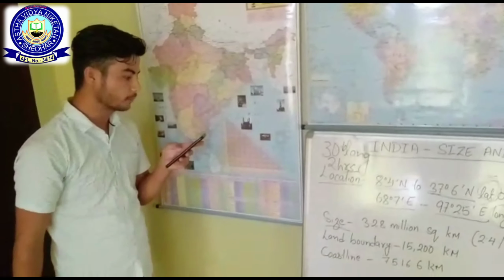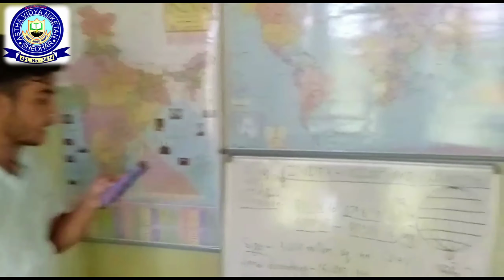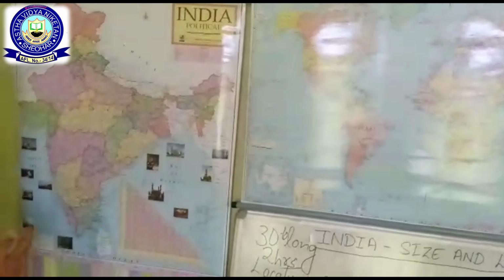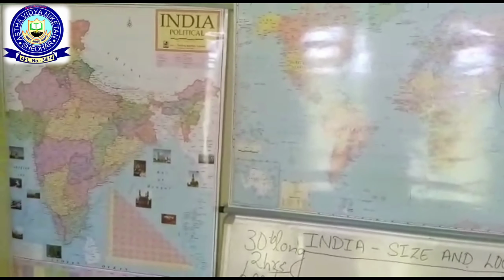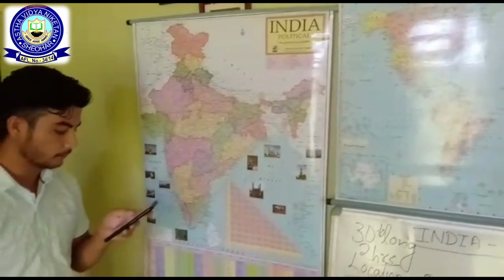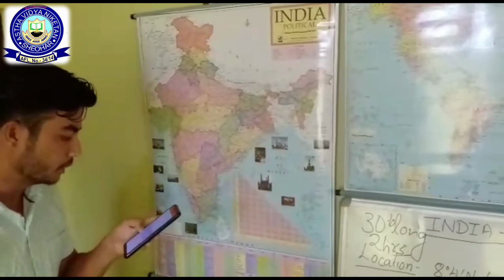From figure 1.2, it is clear that India is the 7th largest country in the world. I have already said that India is the 7th largest country in the world. You can also see it from figure number 1.2.